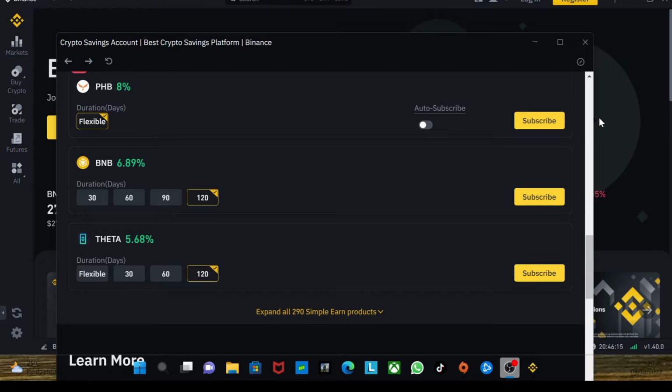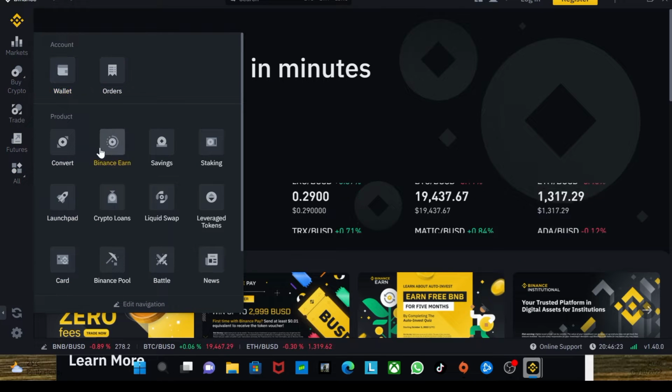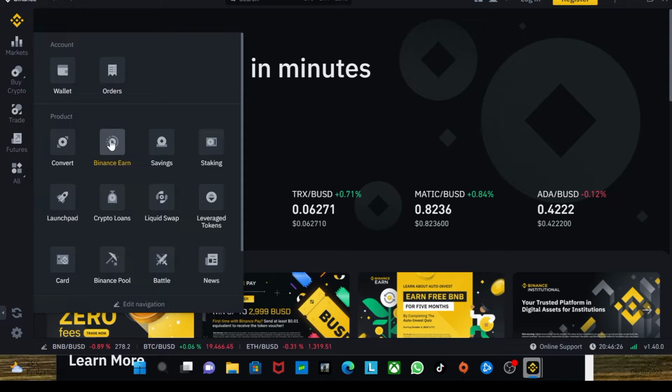So the Binance platform is the Binance Simple Earn. When you come to the Binance platform, you see we have lots of amazing ways where you can make money from Binance here. We have Binance savings, staking, the level token, swap, crypto loans, launchpad, card, Binance pool, battle and news. I'll be explaining some of these Binance products in my next videos, but for now I'll be showing you how you can use the Binance Simple Earn.